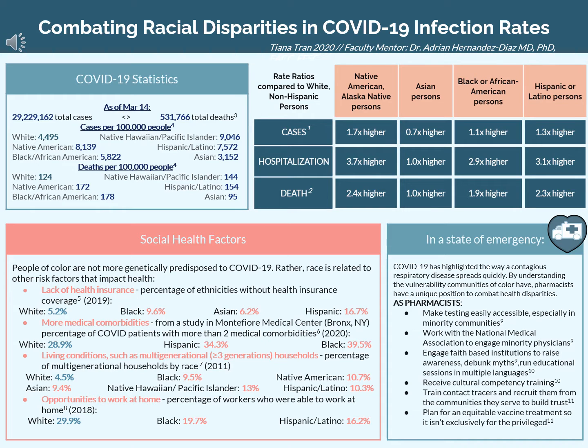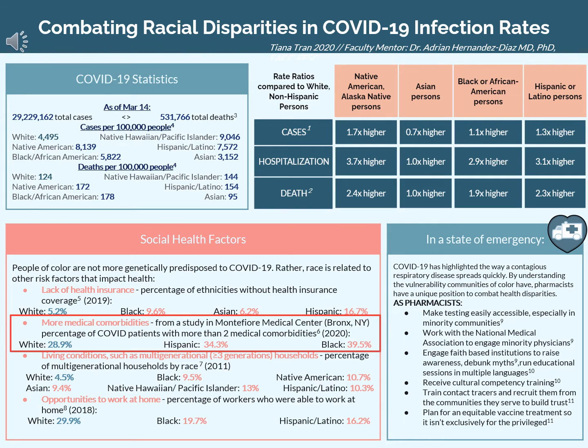This higher rate in cases, hospitalizations, and death rates is not because people of color are more genetically predisposed to COVID-19, but rather race is related to other risk factors that impact health. To list a few key social factors that affect these numbers, one is a lack of health insurance. Just to get an idea from the 2019 census, 5.2% of white persons in the US didn't have health insurance. When we compare that percentage to people of color, we see that 9.6% of Black Americans, 6.2% of Asian Americans, and 16.7% of Hispanic and Latino Americans don't have health insurance.